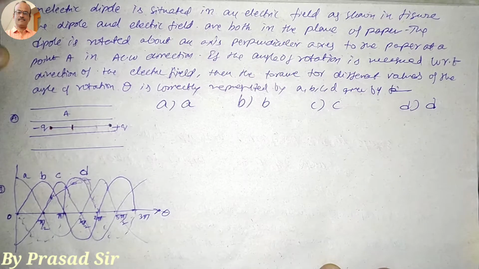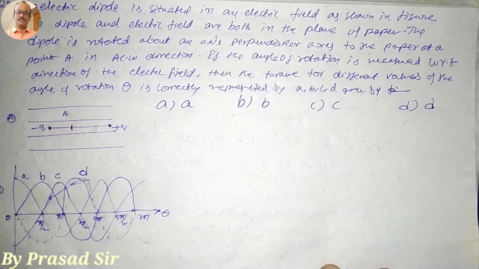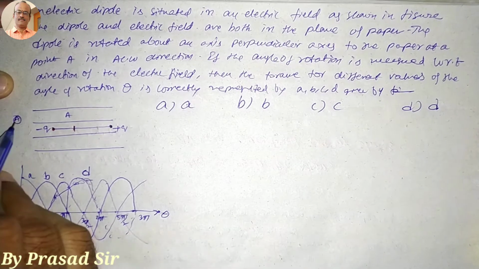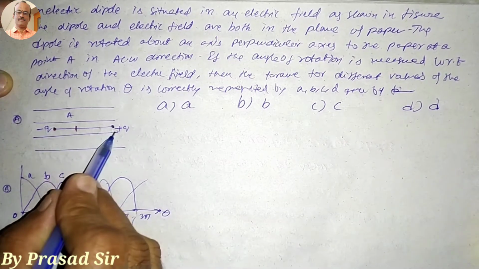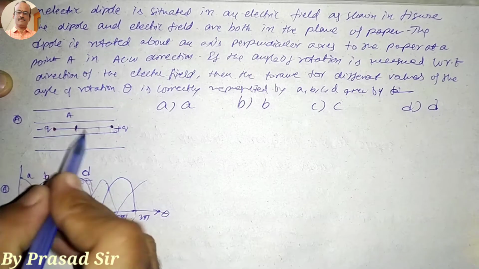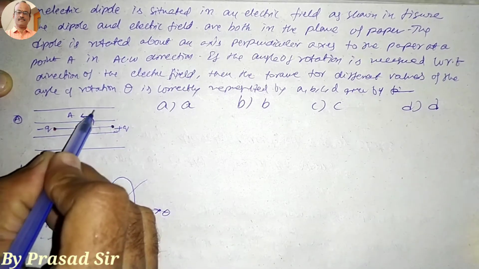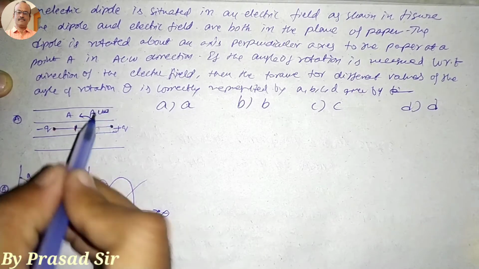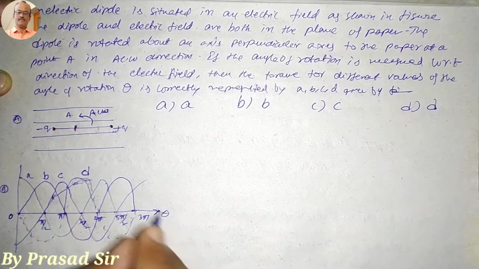Now, the question number 22. An electric dipole is situated in an electric field as shown in the figure. The dipole and electric field are both in the plane of paper. The dipole is rotated about an axis perpendicular to the paper at a point A in the anti-clockwise direction. If the angle of rotation is measured with respect to the direction of the electric field, then the torque for different values of the angle of rotation theta is correctly represented by graphs A, B, C, D. First of all, this is the electric dipole, which is rotating at this particular point in the anti-clockwise direction.